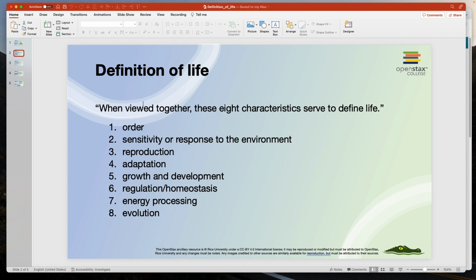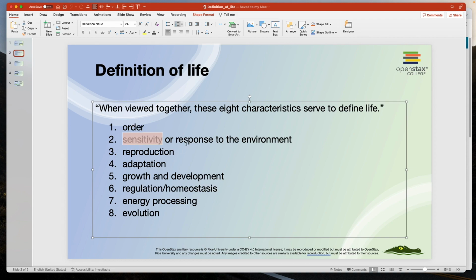For example, this textbook, OpenStax Biology, uses 8 characteristics to define life. Order: the organism should be highly ordered. Organisms should sense and respond to the environment. Organisms should be able to reproduce, adapt, grow, develop and maintain homeostasis. It should use energy, and it should be able to evolve.